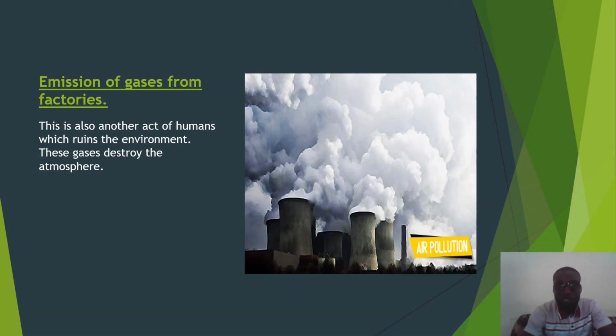Also, we have emission of gases from factories. This is also another act of humans which ruins the environment. These gases destroy the atmosphere. You realize that when these factories produce things, they end up emitting gases through the chimneys, which are found on top of their industries or factories. And then when these gases go into the atmosphere, it really destroys the air and makes it difficult for you and I to breathe, and also it can result in respiratory infections.